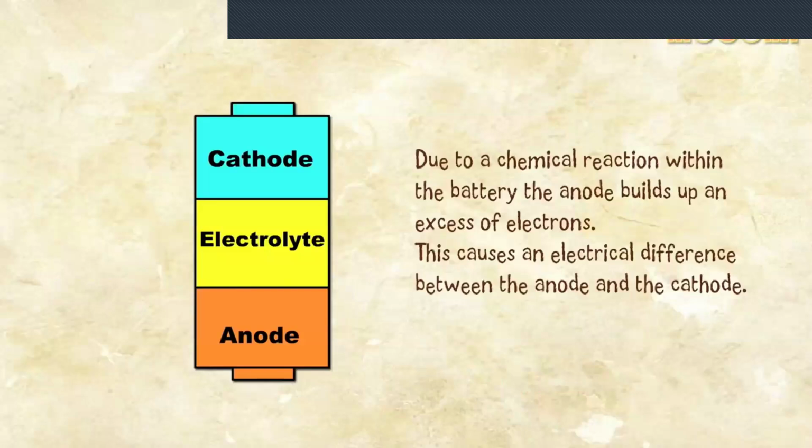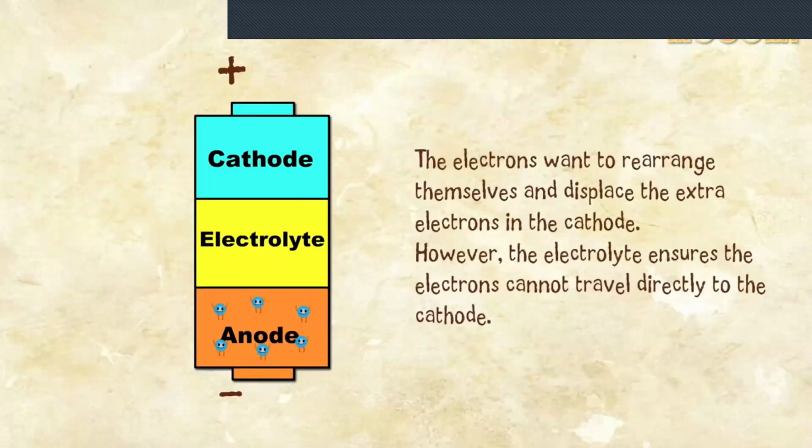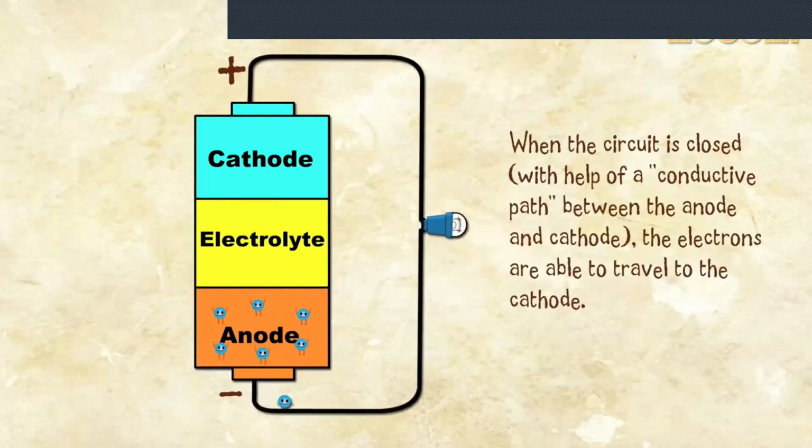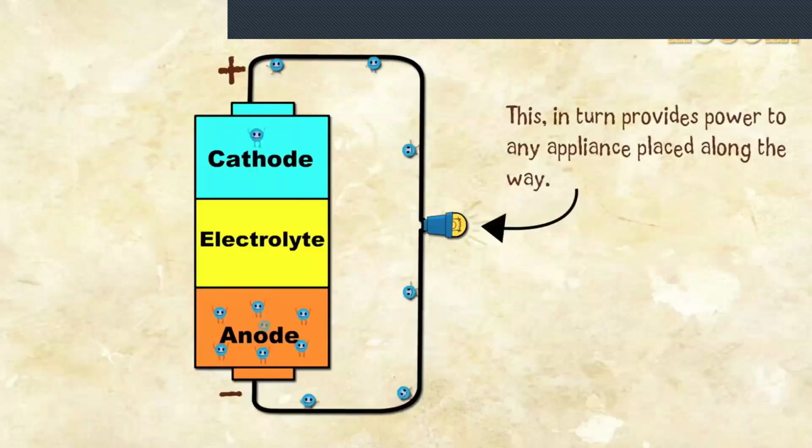Due to a chemical reaction within the battery, the anode builds up an excess of electrons. This causes an electrical difference between the anode and the cathode. The electrons want to rearrange themselves and displace the extra electrons in the cathode. However, the electrolyte ensures that the electrons cannot travel directly to the cathode. When the circuit is closed with the help of a conductive path between the anode and cathode, the electrons are able to travel to the cathode. This in turn provides power to any appliance placed along the way.